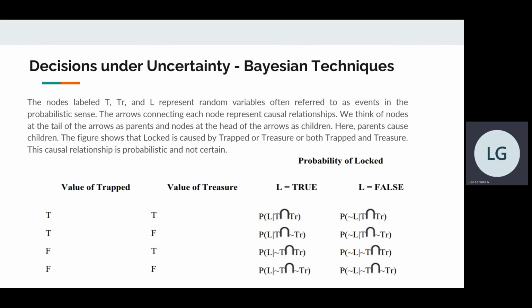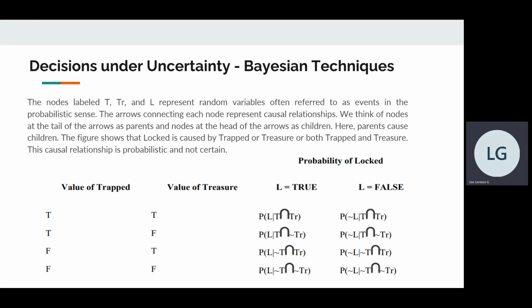The following conditional probability table is for locked. In this table, the first two columns show the combinations of values for trapped and treasure. The third column shows the probability that locked is equal to true, given the combination of values for trapped and treasure, while the last column shows the probability that locked is equal to false, given each combination of values for trapped and treasure. The symbol used indicates the negation of an event, which means that if P of t is the probability of trapped being equal to true, P of negation of t is the probability of the event being equal to false.